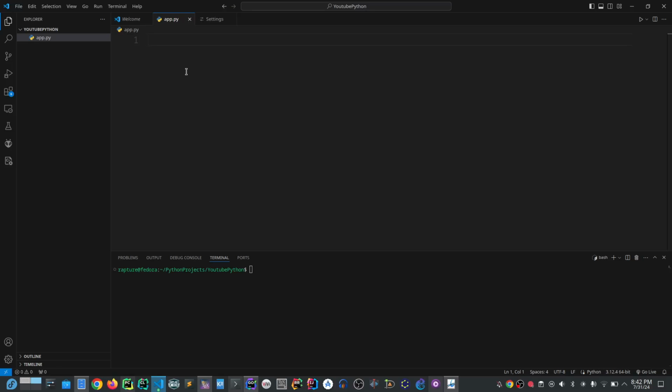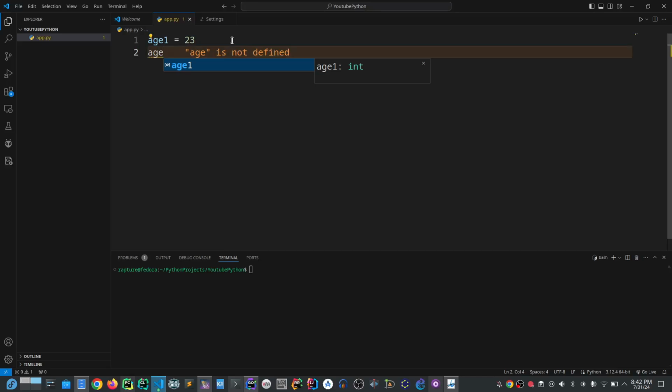Let's create a variable, age 1 equals 23. Age 2 equals 15.